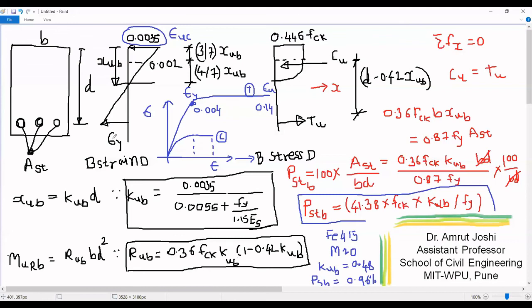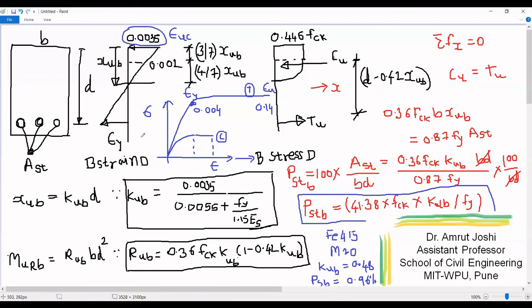When the strain goes on increasing from epsilon y to epsilon u, the tensile force as per this idealized stress strain curve does not vary because the yield stress does not vary. Therefore, from epsilon y to epsilon u, you will have same value of Tu, same value of Cu, and therefore same moment of resistance. But the strain in steel goes on increasing excessively, and therefore we are going to allow the deformation of beam to occur without decrement in the moment of resistance.